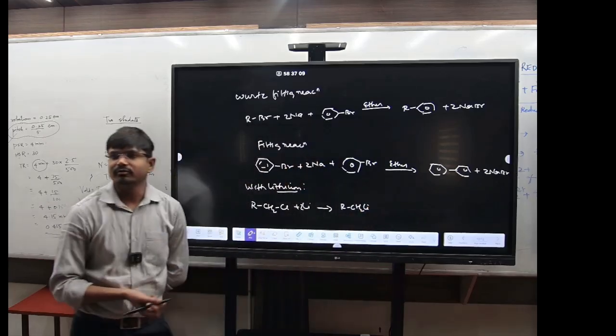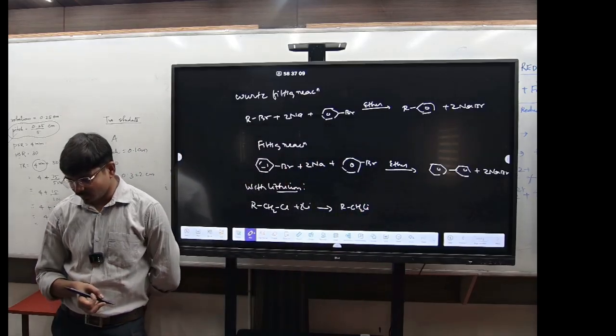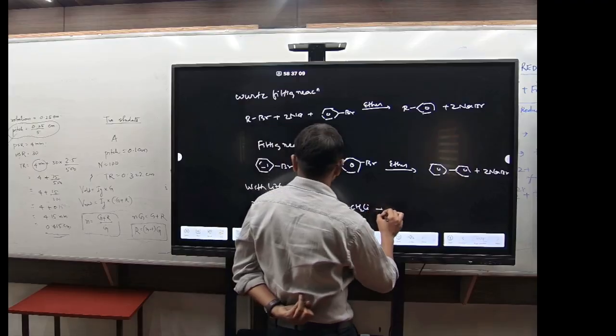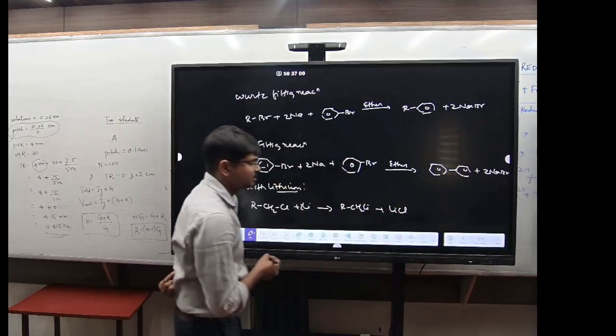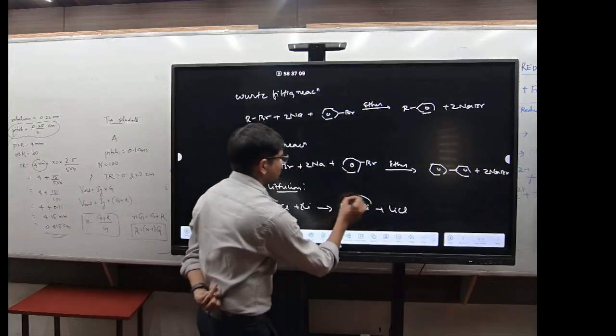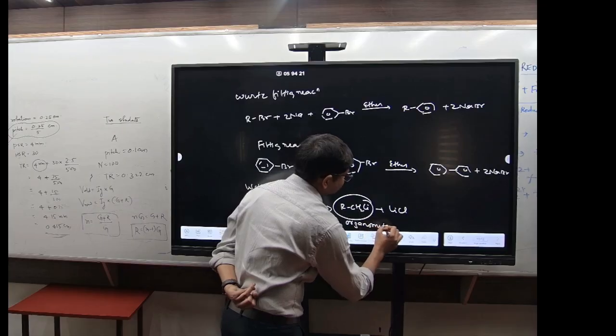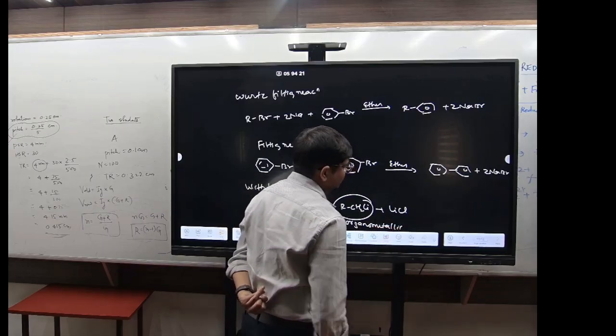Got it? Again it will form the organometallic compound. ये basically organometallic compound बना देगा. Plus LiCl will be there. So this is also an organometallic compound.